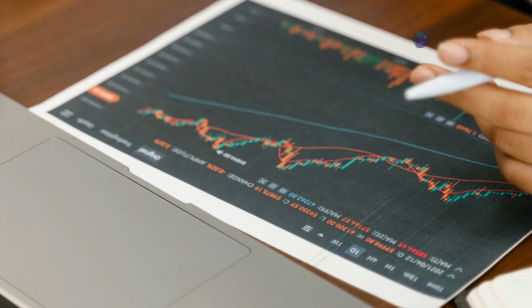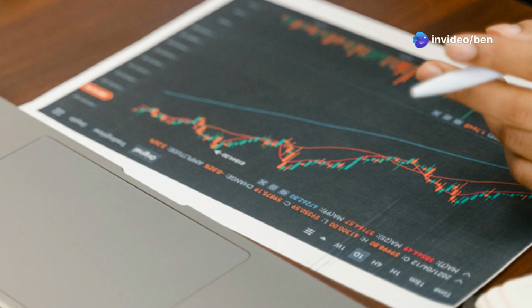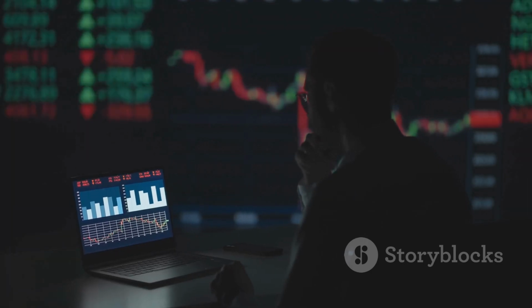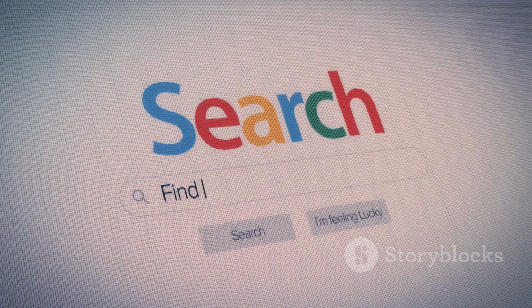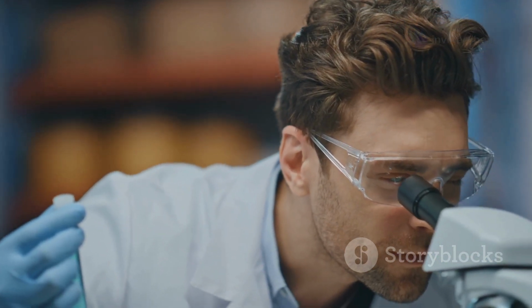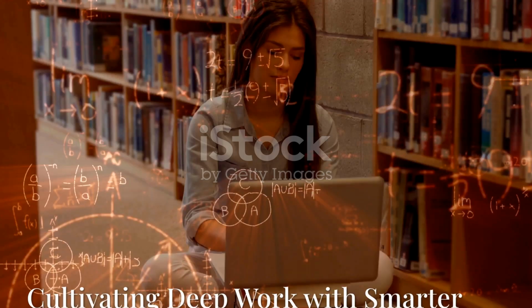Analysts, whether in business, finance, or policy, require accurate and timely information to make informed decisions. Perplexity can help them quickly get up to speed on new developments. The ability to ask specific questions and get sourced answers is crucial for their work. Ultimately, anyone who values their time and the quality of their information can benefit from Perplexity. It caters to those who seek to engage in deep work.